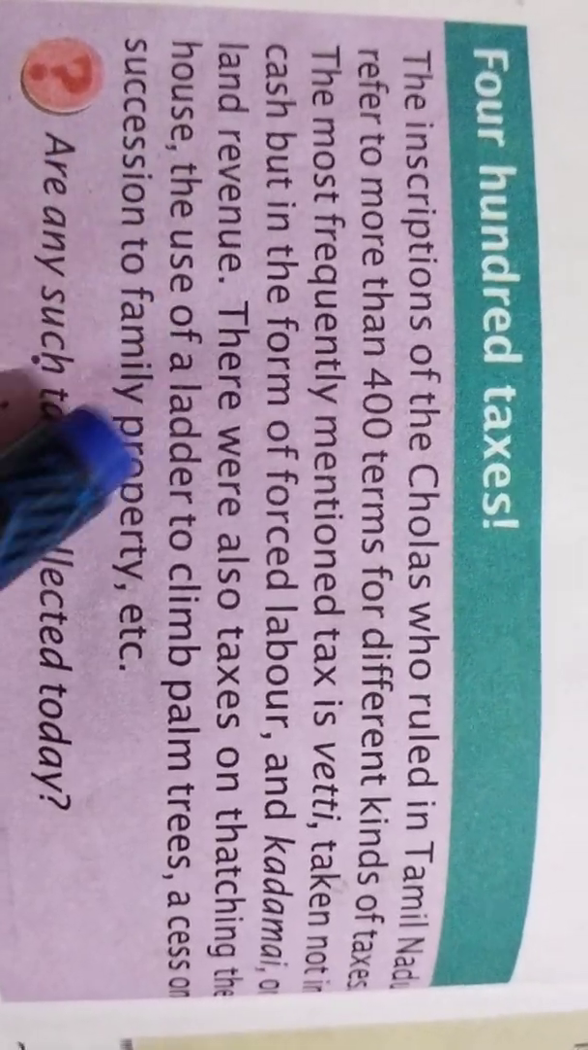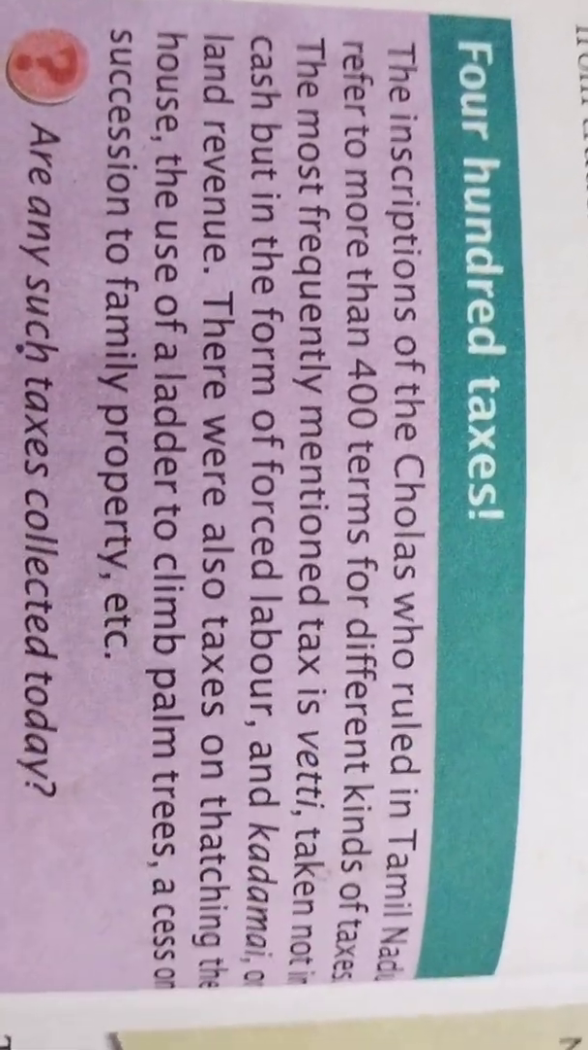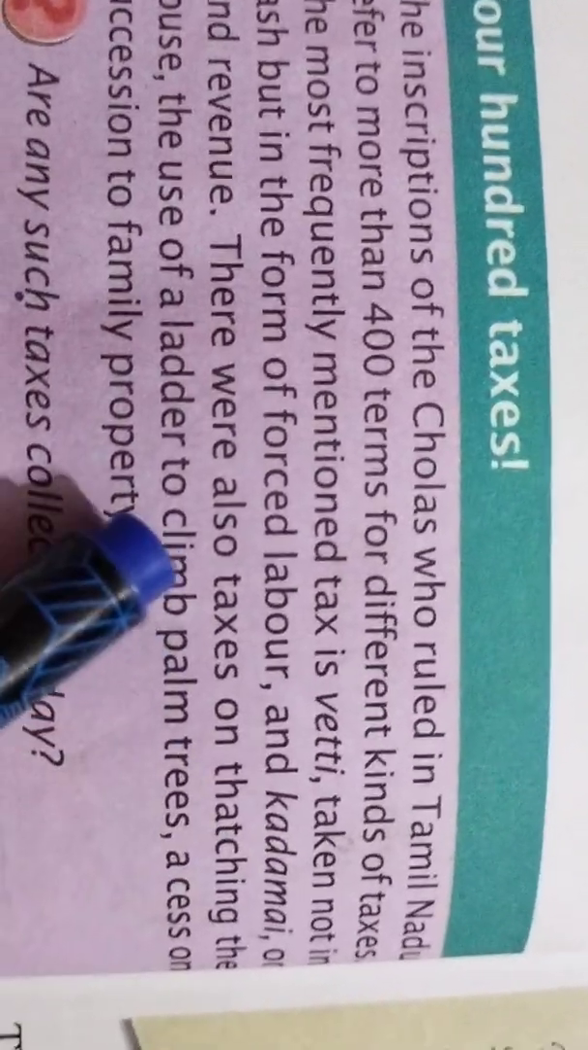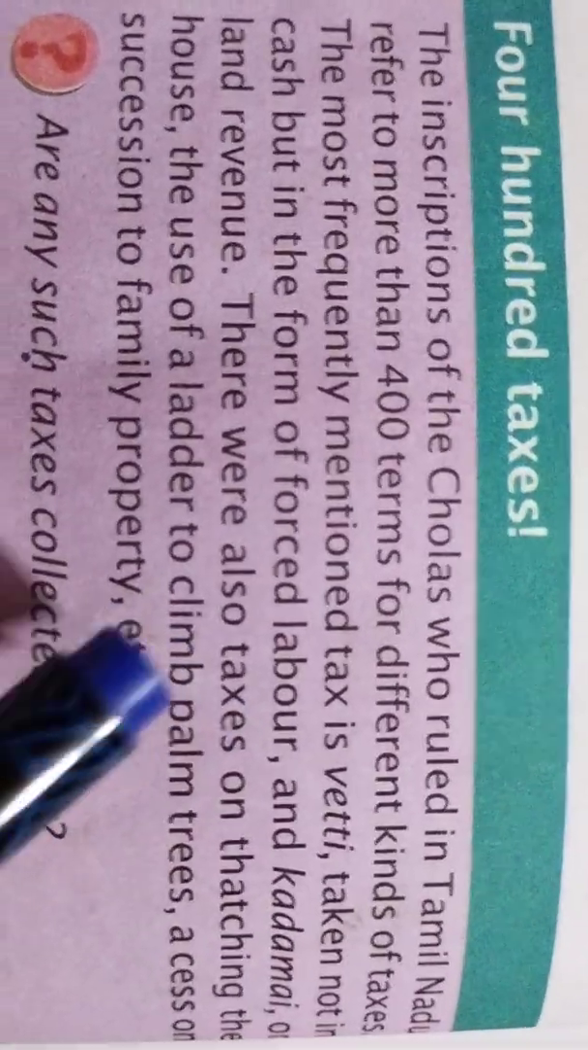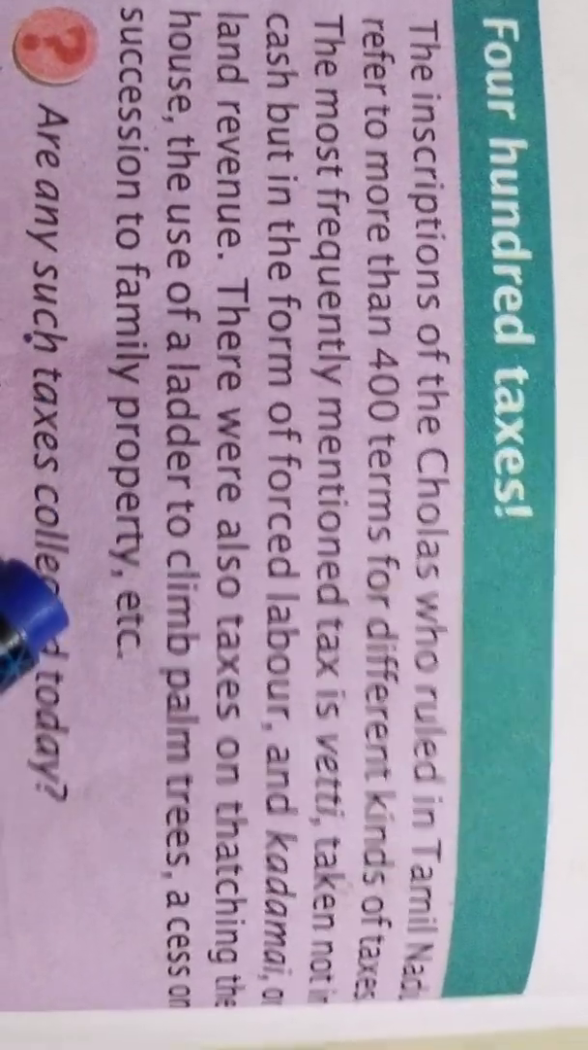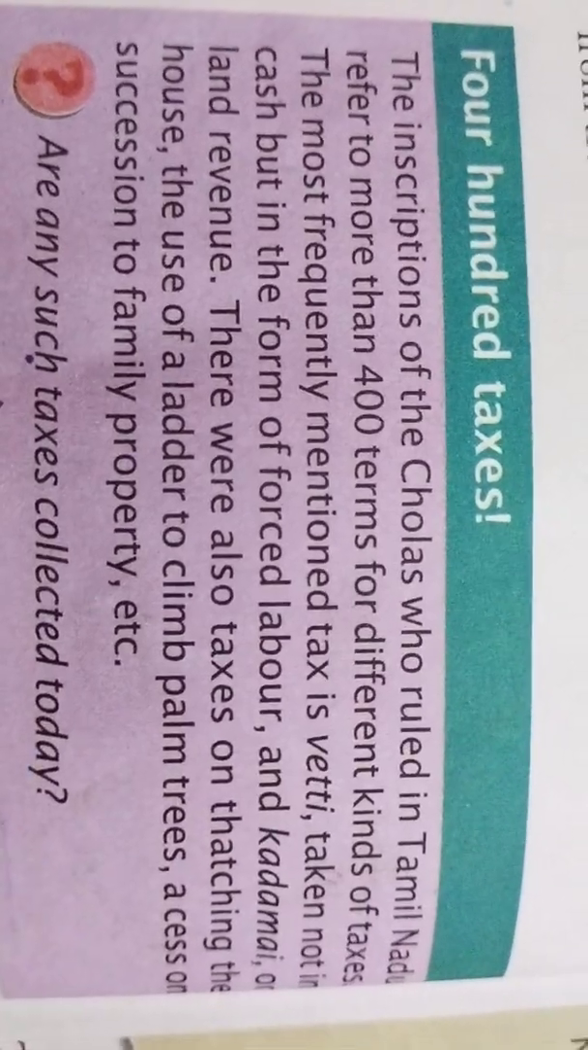Then the use of a ladder to climb palm trees. They would take the ladder from the kingdom to climb the palm trees, so for that also they paid the tax. And a cess on succession to family property. A cess means a tax.